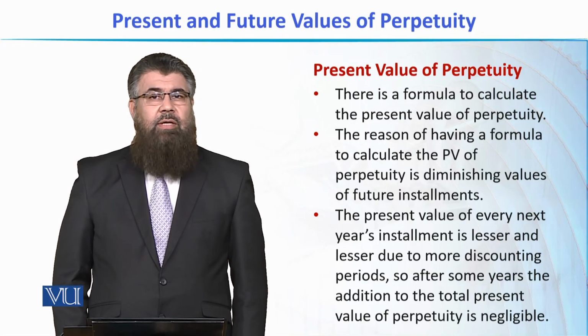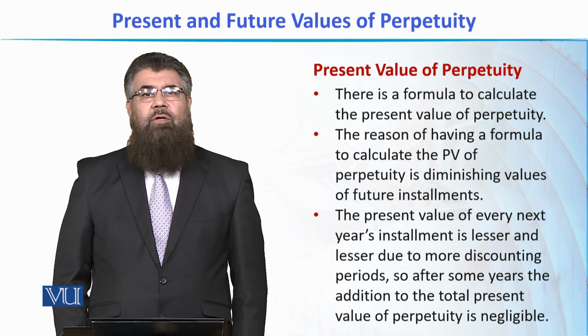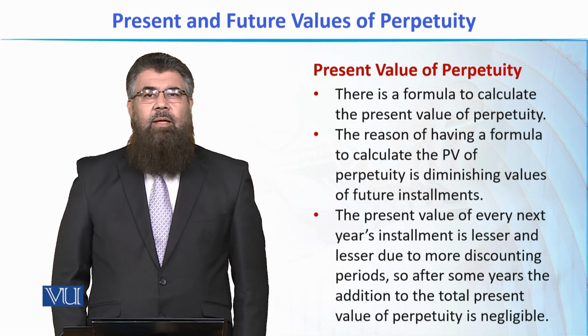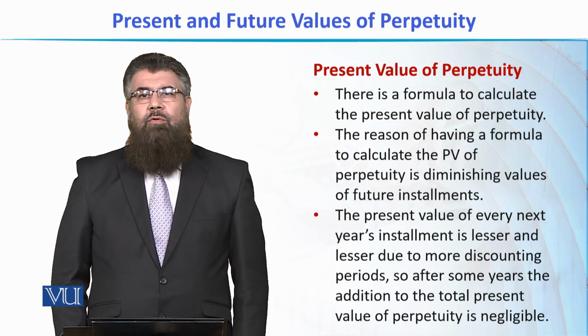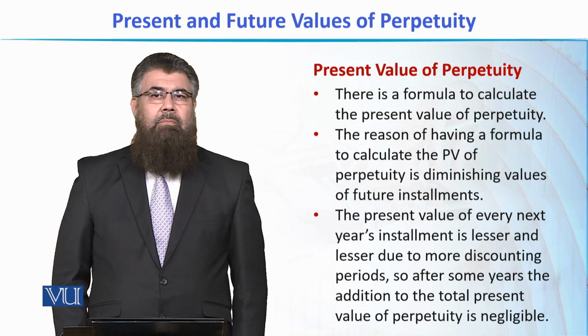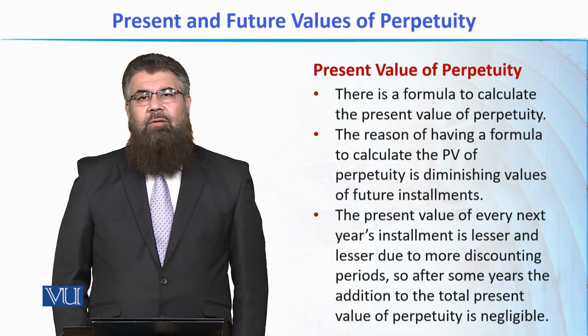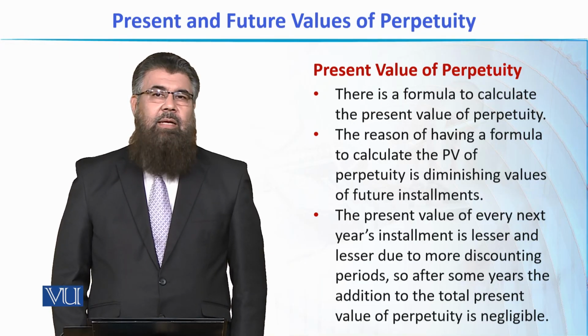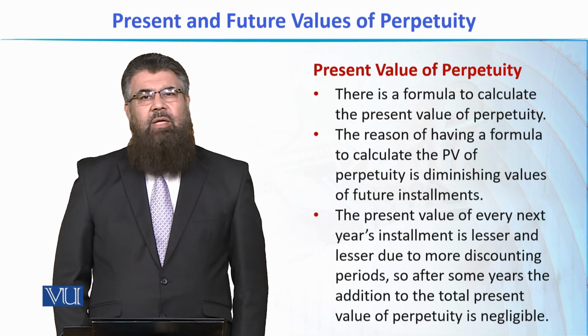And as we progress in the future, let's say we move forward to 30, 40, 50 years, the values of those future installments become minimum and minimum. And ultimately, we start getting the values which are not even in the smallest digits, that is, which are less than 2 decimal places.